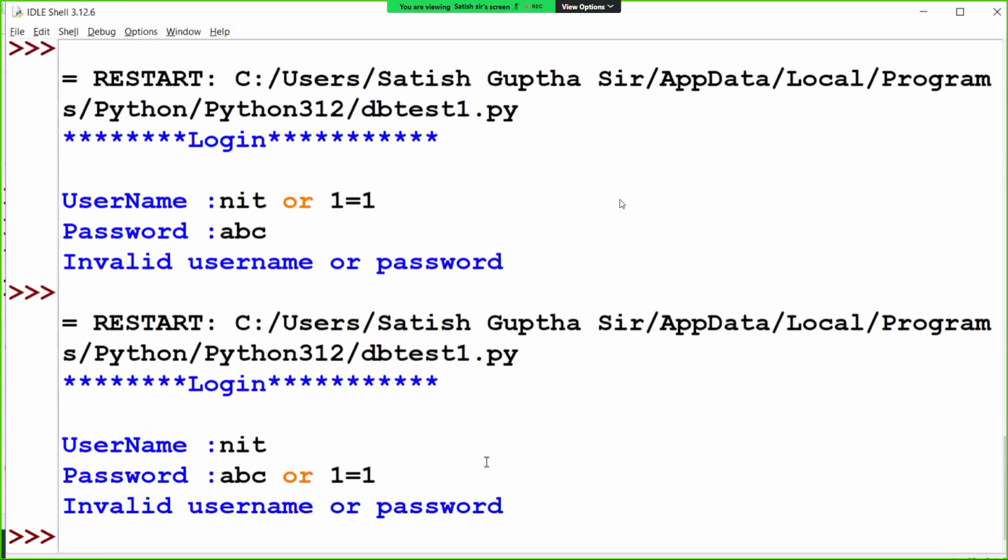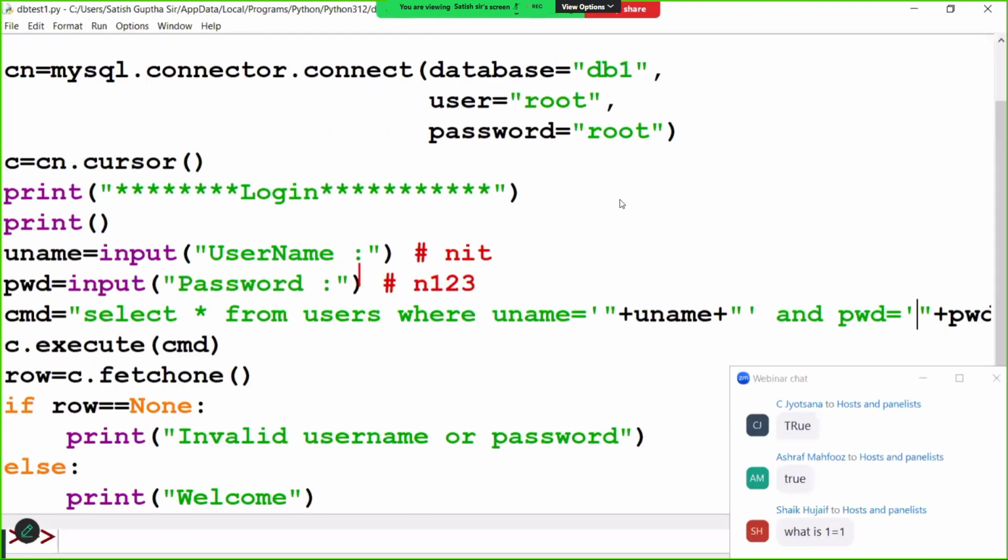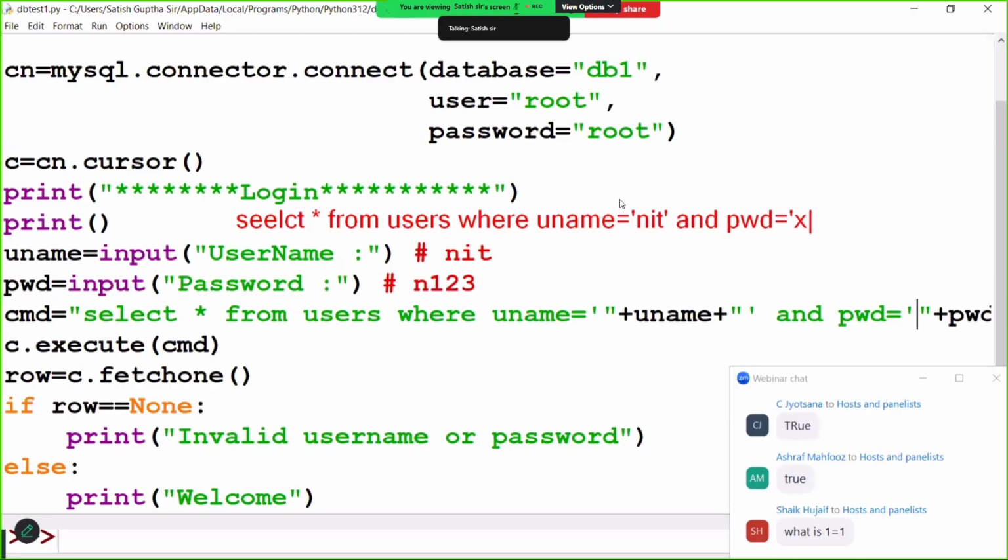So what does my command become now? Here my command becomes like this: select star from users where username equal to NAT and password equal to XYZ. Now tell me, do the username and password match or not? They don't match. But here I added one more condition: or 1 equal to 1.